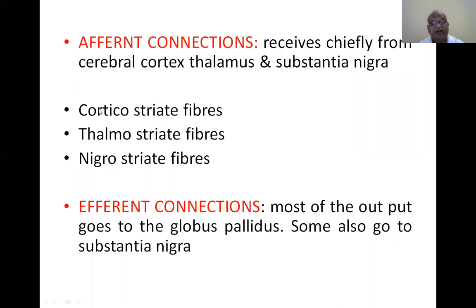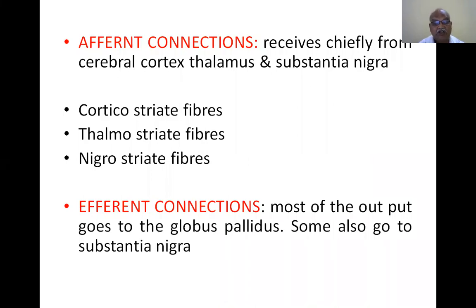So the afferent connections are from the cerebral cortex, thalamus, and substantia nigra of the midbrain.